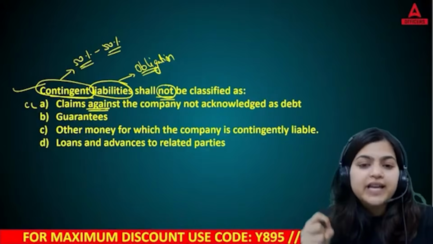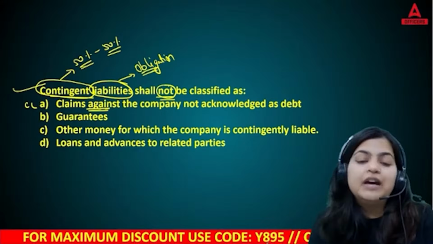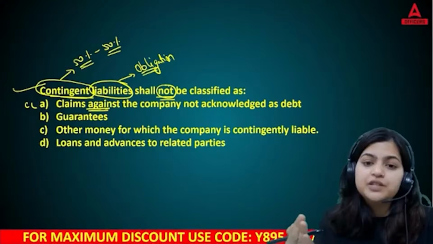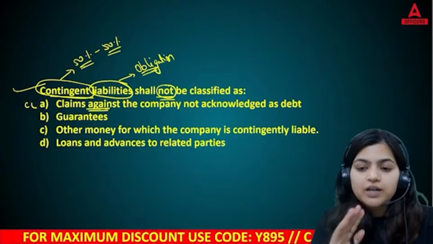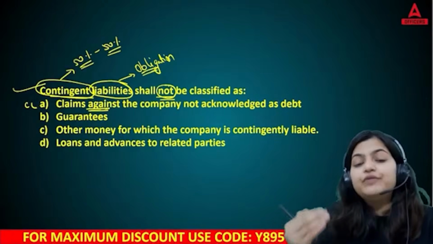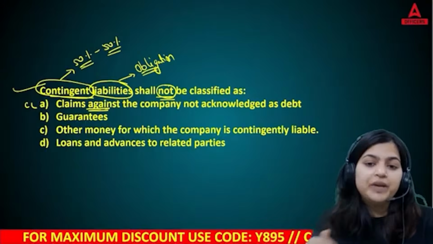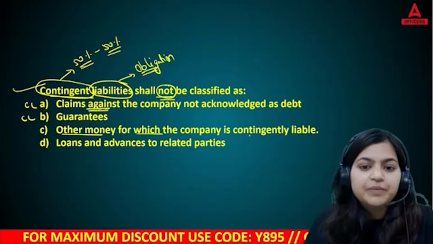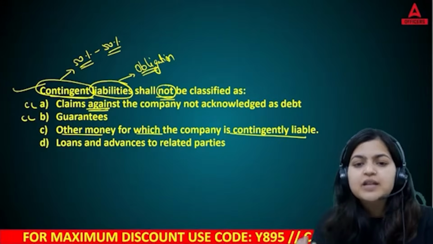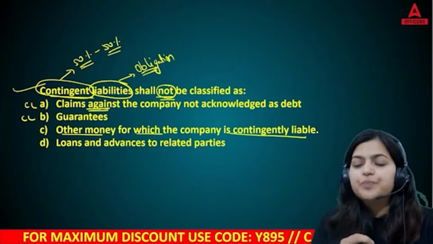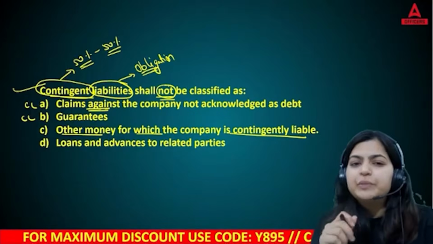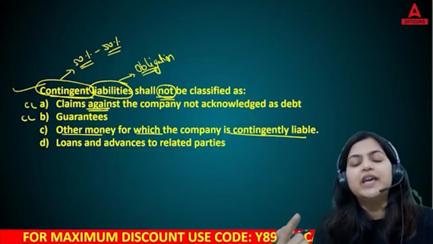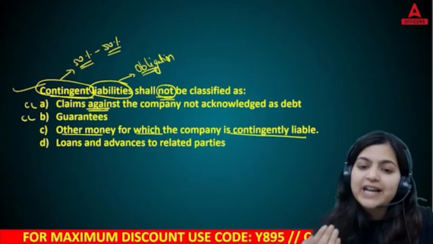When you take a guarantee on behalf of someone, if that person defaults, it is not 100% sure that the person will default, but if he does, then you need to pay. That is also a contingent liability. Other money for which the company is contingently liable: if there is any other case in which there is 50-50% probability whether you need to pay or not, then you will classify it as a contingent liability.